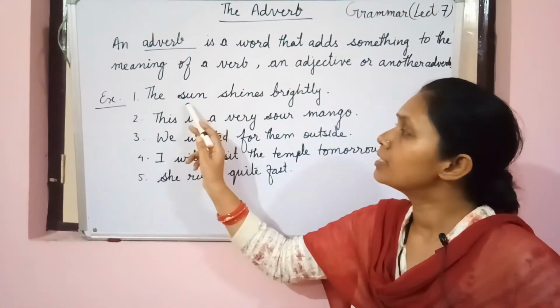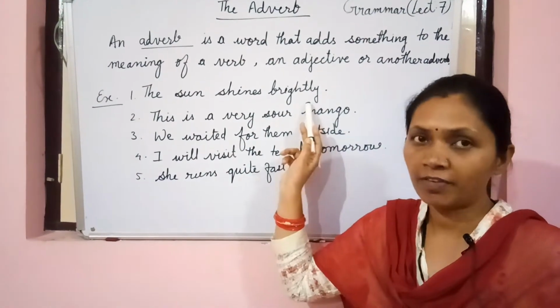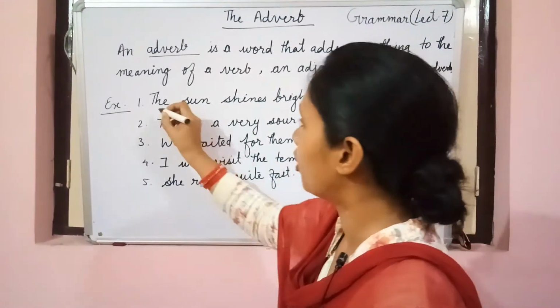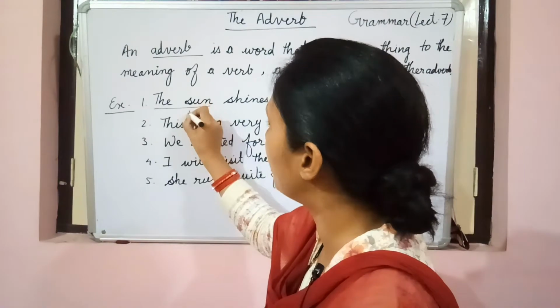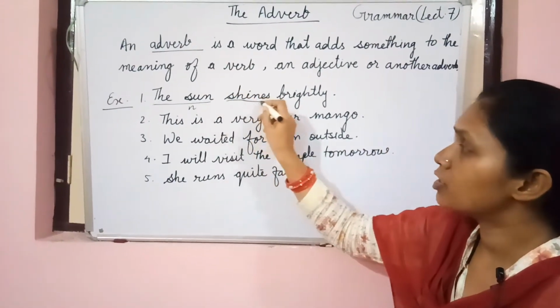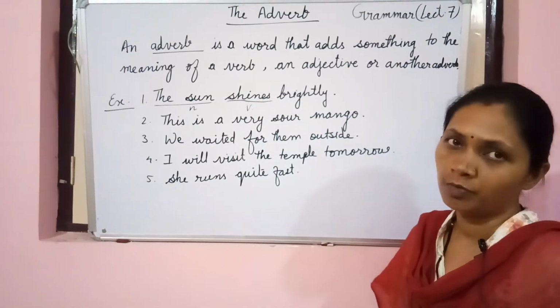The sun shines brightly. Can you identify what words are here? The sun, what is it? Already you have learned that this is the noun. Shines, this also you have learned that this is an action word, means what is it? Verb.